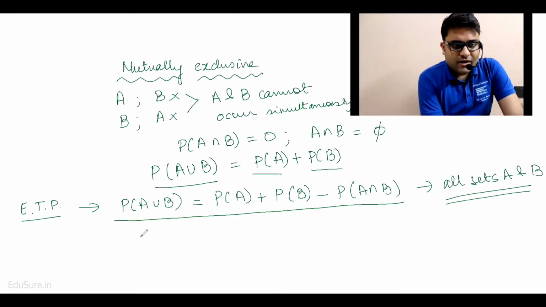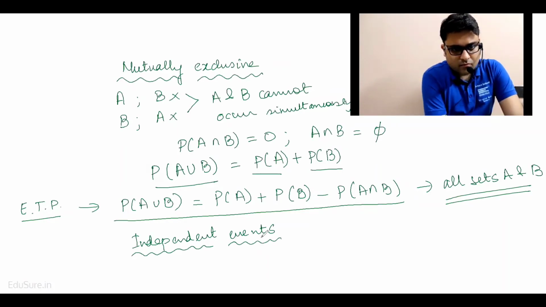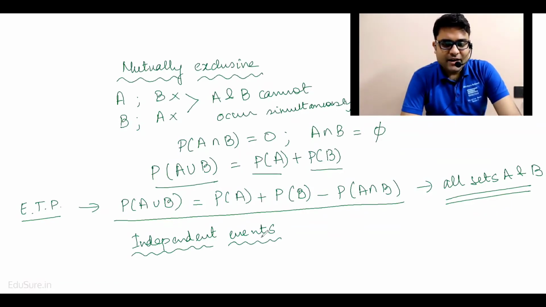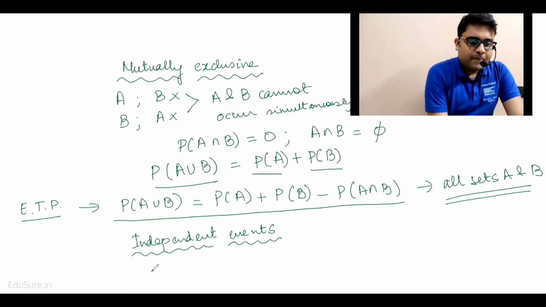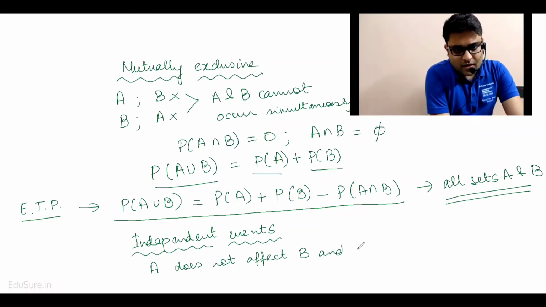Okay. Similarly, we have another concept called independent events. Okay. What is an example of an independent event? Independent events are such that A does not affect the event B and vice versa.